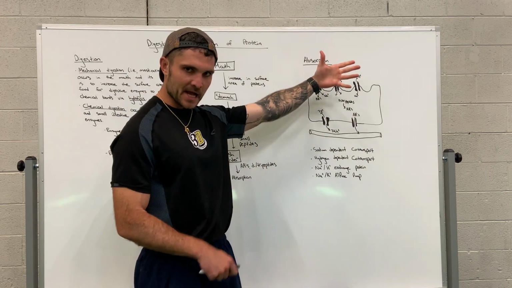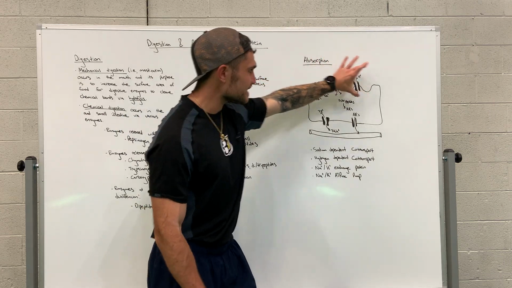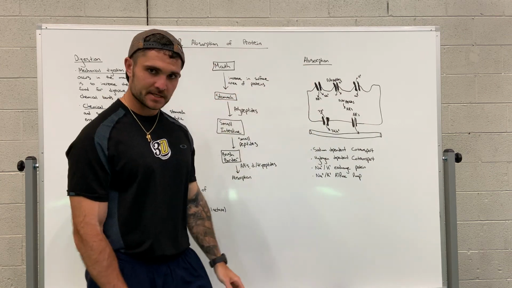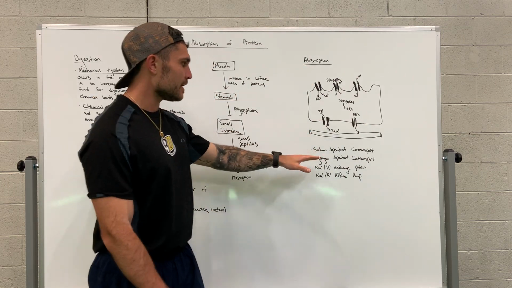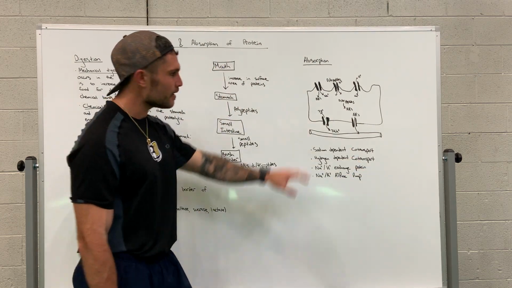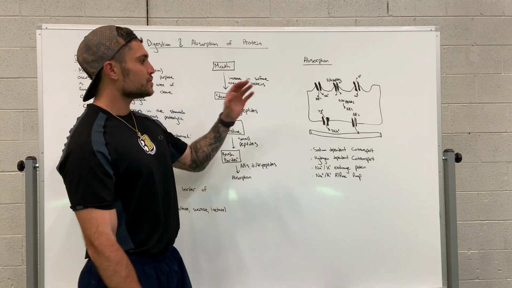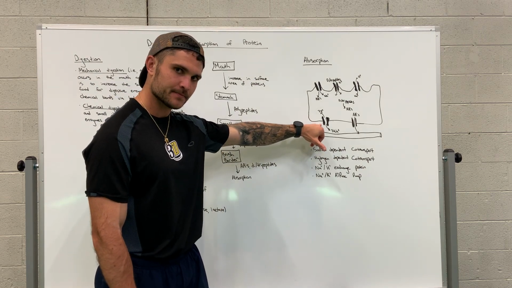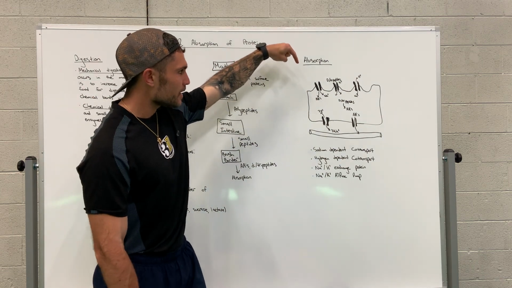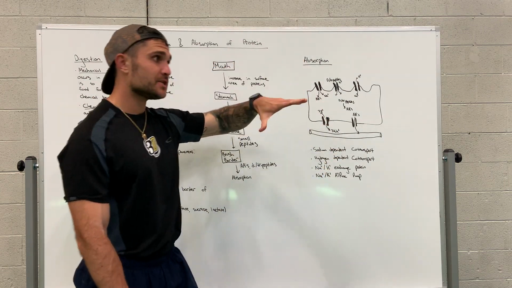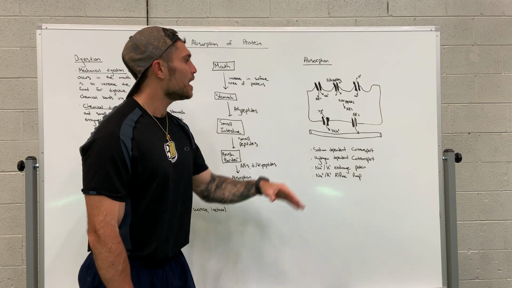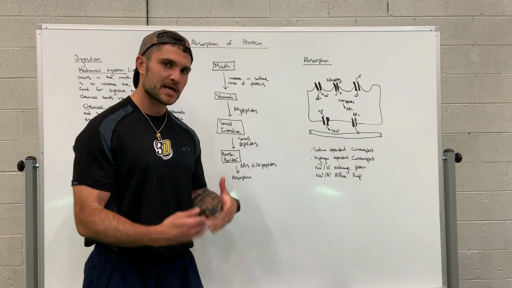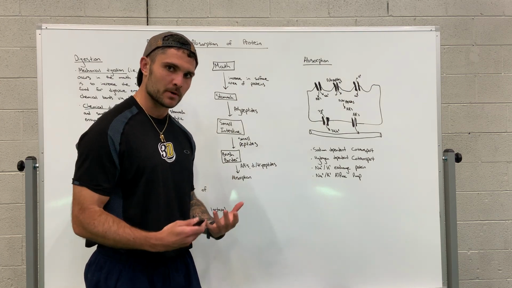So on the apical side of the enterocyte, that's this side, and this is the basolateral side, there is a sodium-dependent cotransporter for individual amino acids. Because there's a higher concentration of sodium outside the cell, sodium comes in through this cotransporter, going down its concentration gradient, and it brings individual amino acids with it. That's how individual amino acids are absorbed.